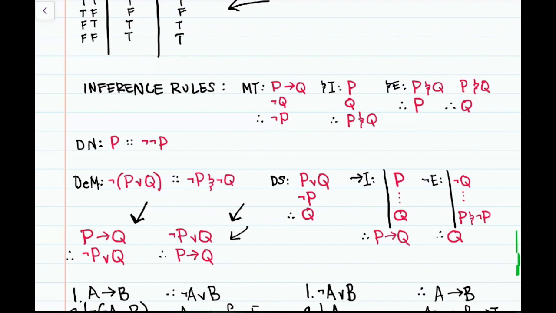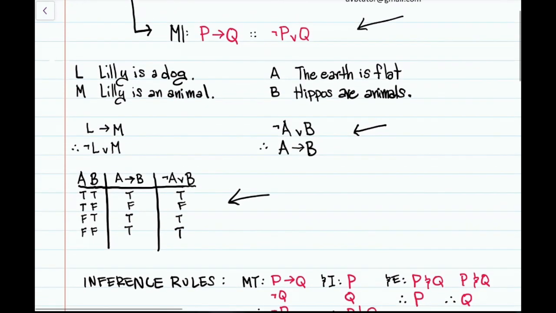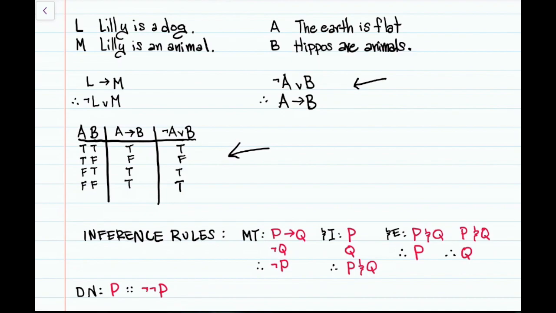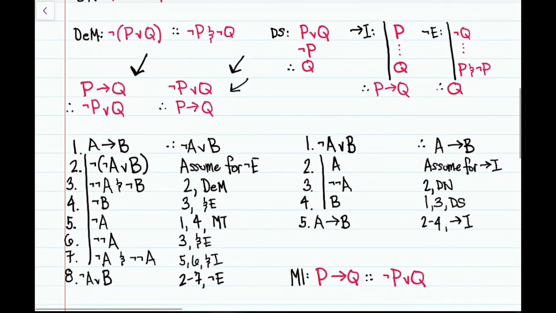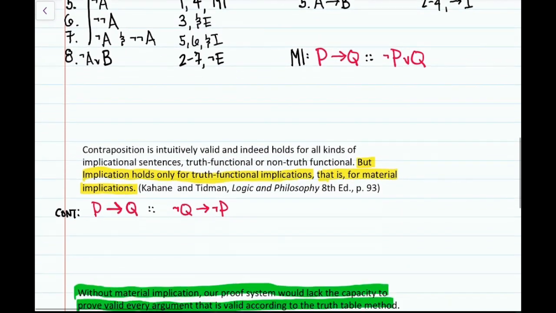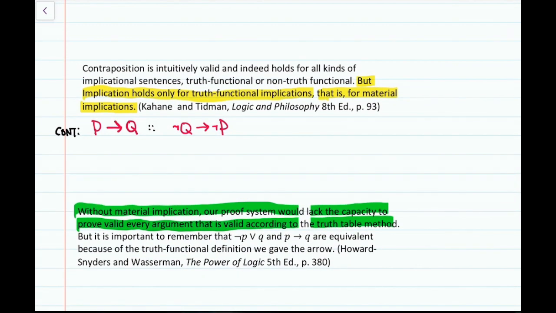All of these inference rules are in their system, but it's derivable from these inference rules that material implication holds. So we don't need to add this as an inference rule to make our system have the capacity to prove valid every argument that is valid according to the truth tables. So this isn't accurate, I say.